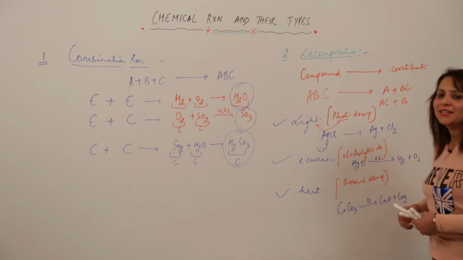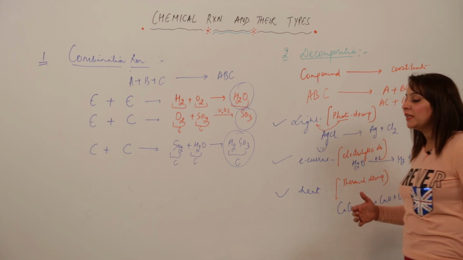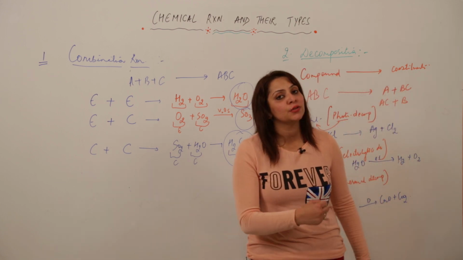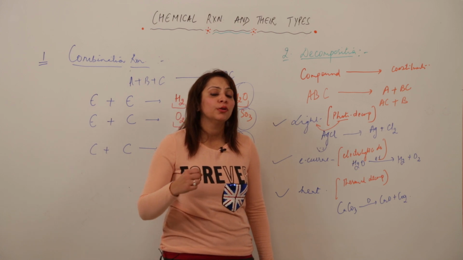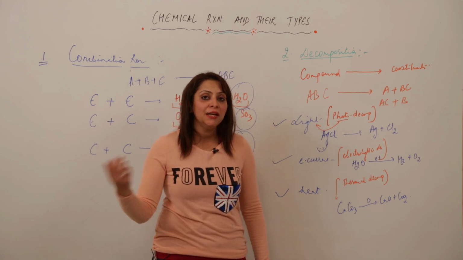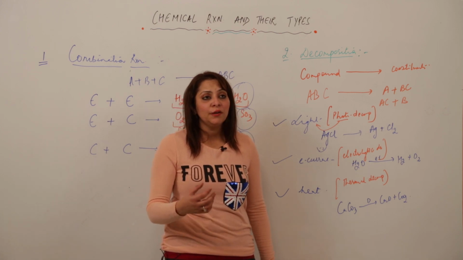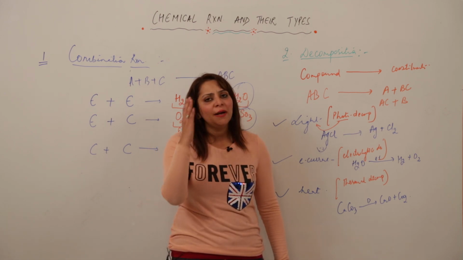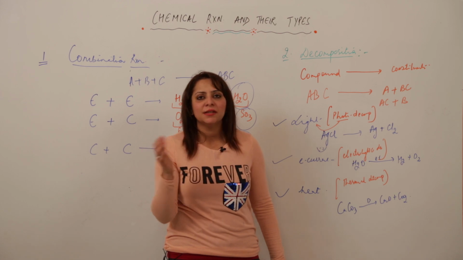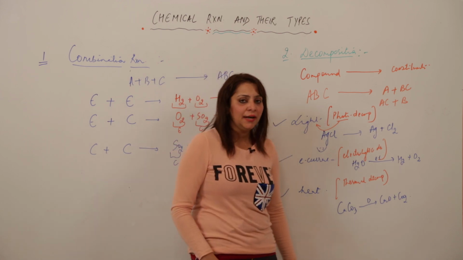You know why I am using the same examples again and again? Because I want that you should have few chemical reactions in your hand, because once you have few chemical reactions in your hand, you will have the idea for many other chemical reactions. So just be first well versed with few examples, then you will automatically have the idea how this happens and this is going to take place, right.